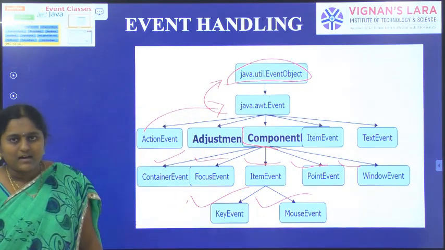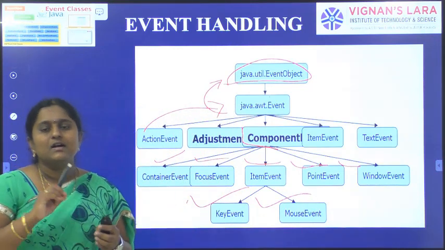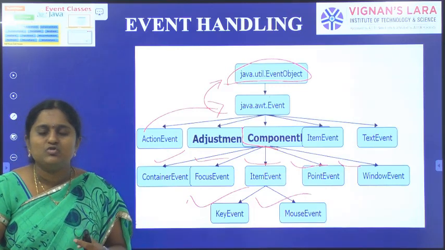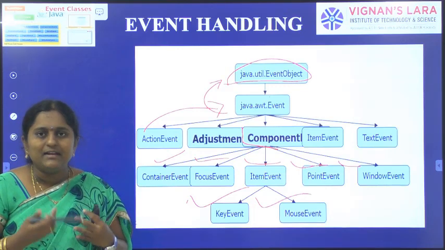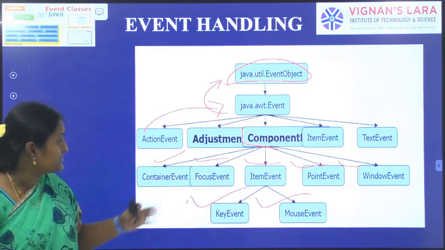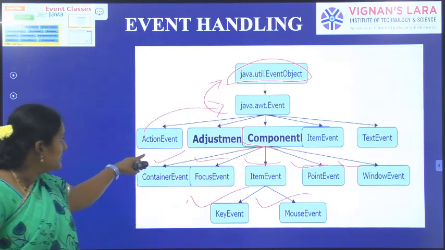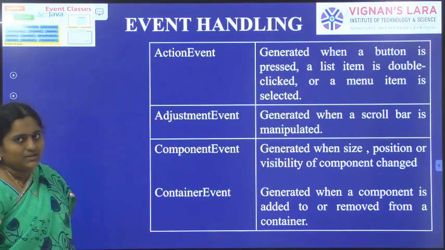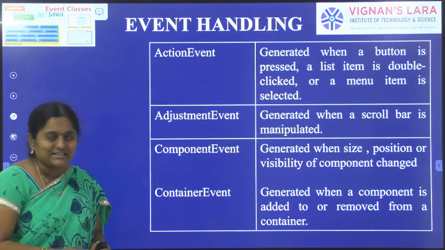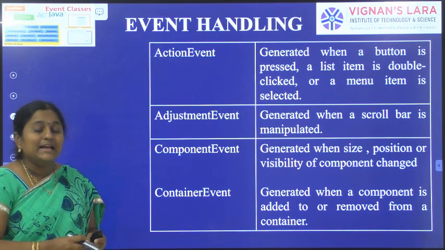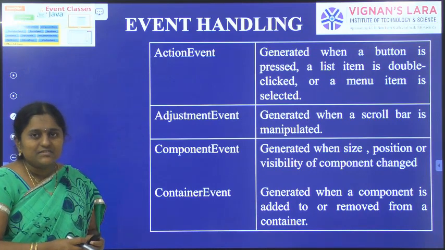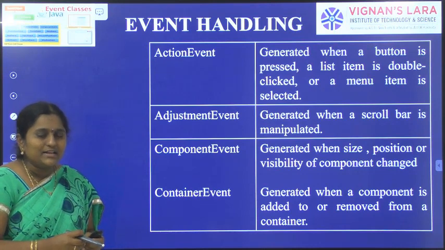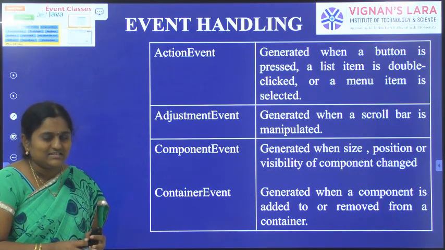Let us discuss one by one how these classes help us build GUI based applications, and when we need to use them. First of all, the first class is action event. Action event is a class present in the AWT package. AWT is one of the largest packages in Java.